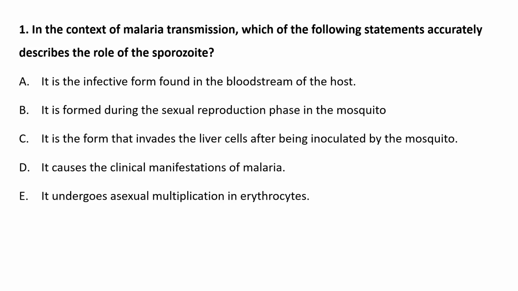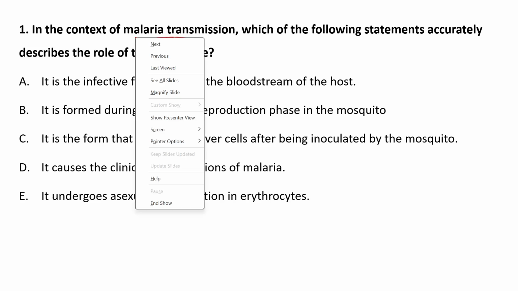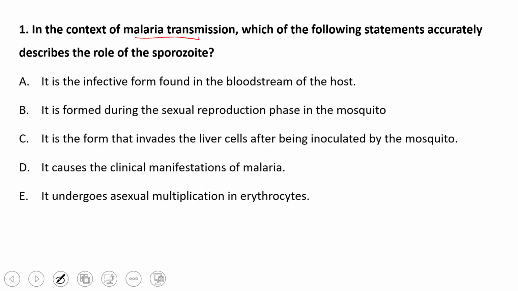The first question for the week 12 assignment is: in the context of malaria transmission, which of the following statements accurately describe the role of the sporozoites?